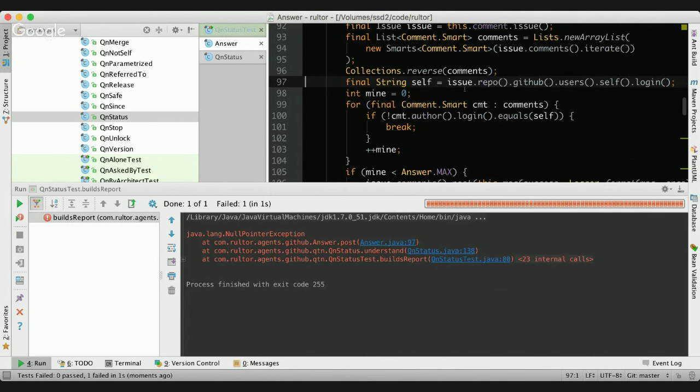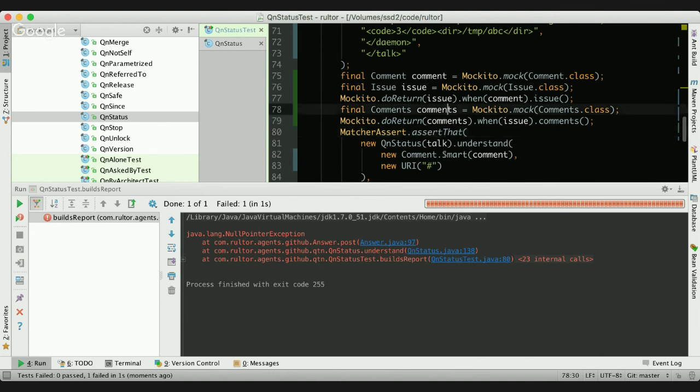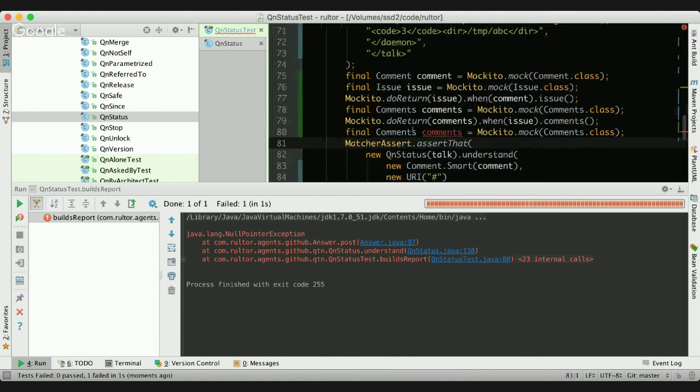Here's the story: issue, repo, GitHub, user, self-logging. This is the set of calls happening internally. The issue has to return repository, the repository has to return GitHub, and GitHub has to return users. So now we need to create 5 mock objects to get rid of this null pointer exception. Sorry, I'll take a few more minutes of your time just to demonstrate how ugly it's going to be.